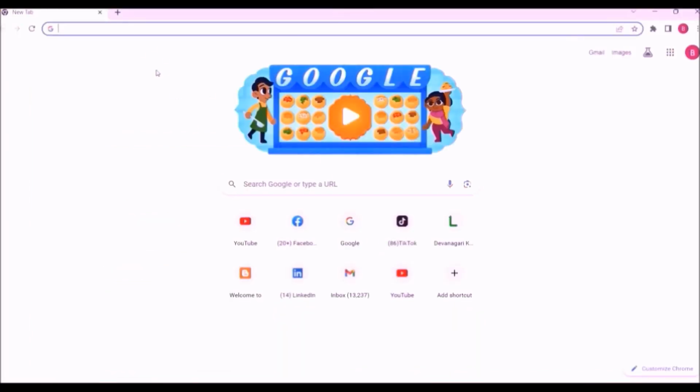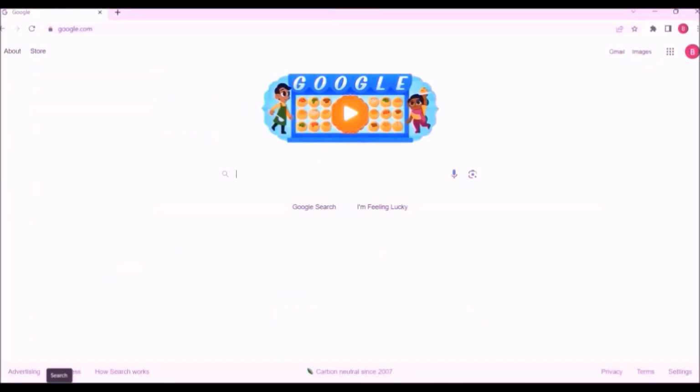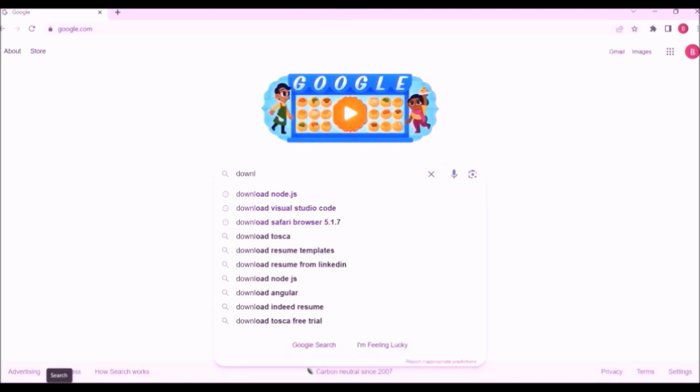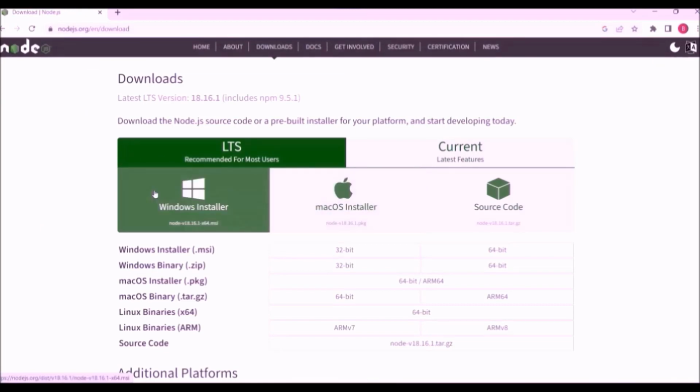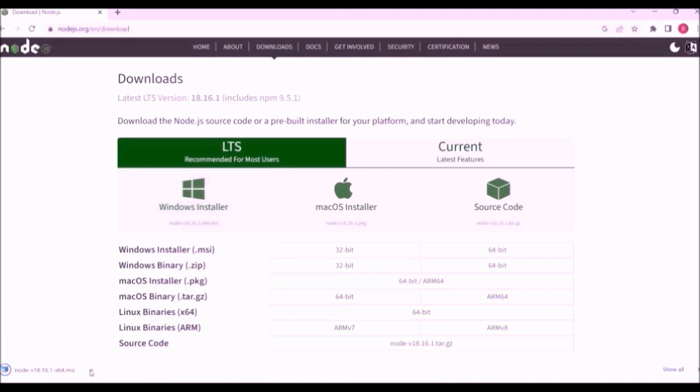open the Google, search download Node.js. Click this link nodejs.org. You can download the installer according to your operating system. My operating system is Windows, so I am going to click this one. So it downloads a file .msi file.